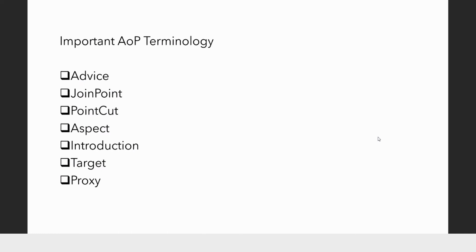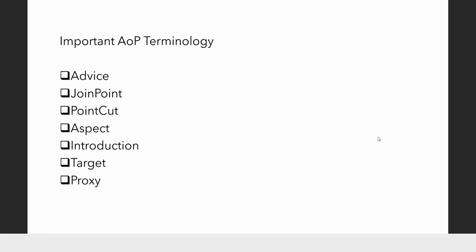Advice can be defined as any code or any operation that you want to perform at multiple places. For example, whether a user is allowed to perform this operation or not, or logging, for example. So I want to log some message. So this is what I want to do. Advice is nothing but the answer to the question of what is to be done.